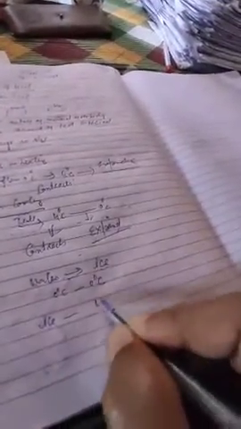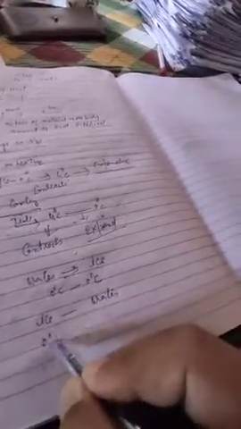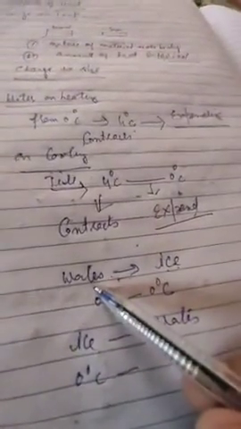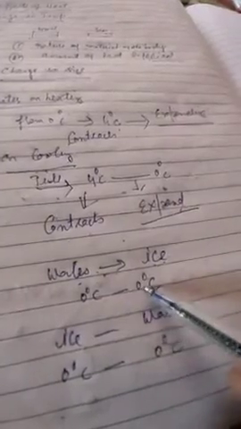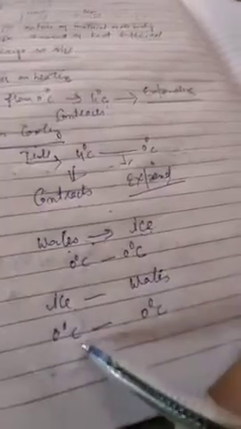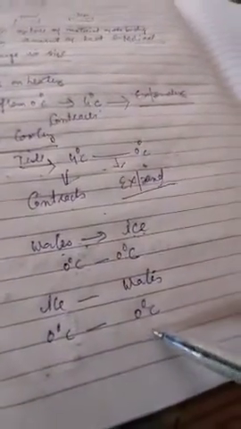Temperature remains the same. Or from ice to water, the temperature remains the same, 0 degrees Celsius to 0 degrees Celsius. Water to ice, temperature remains unchanged. Ice to water, 0 degrees Celsius to 0 degrees Celsius.